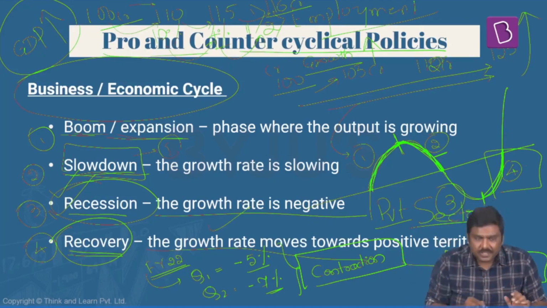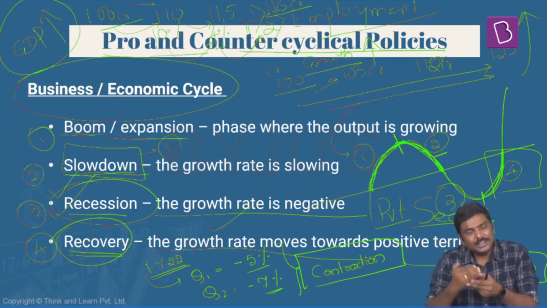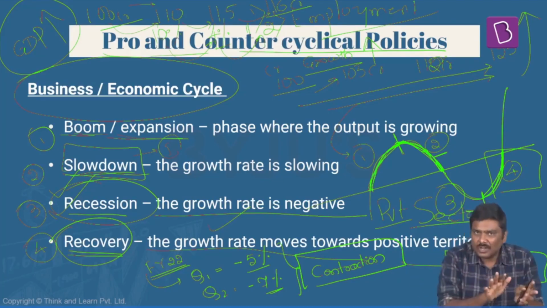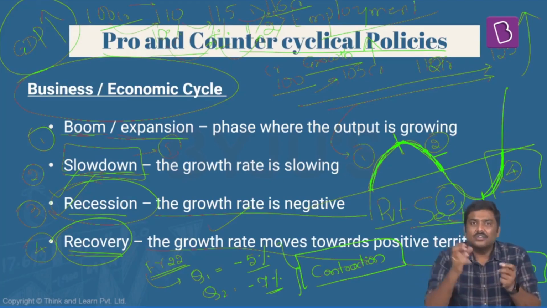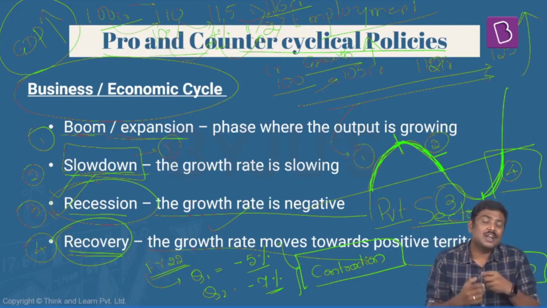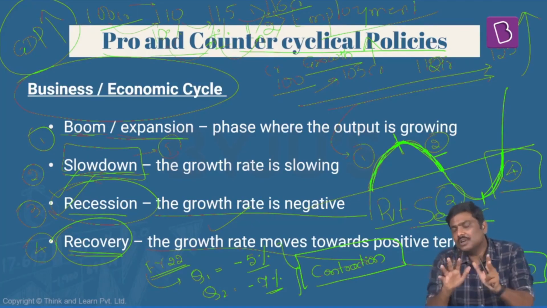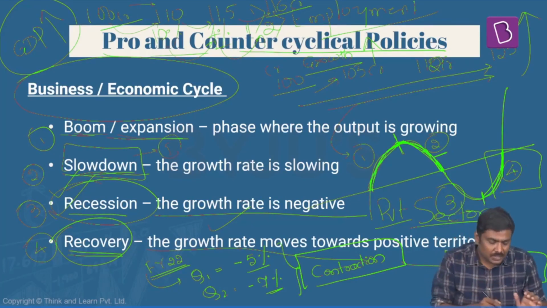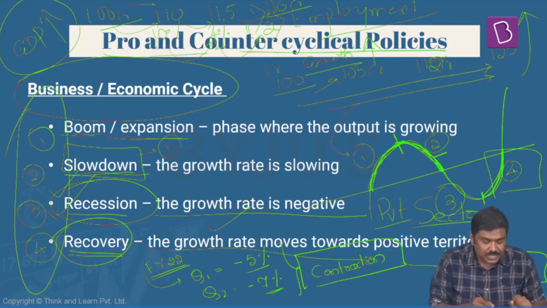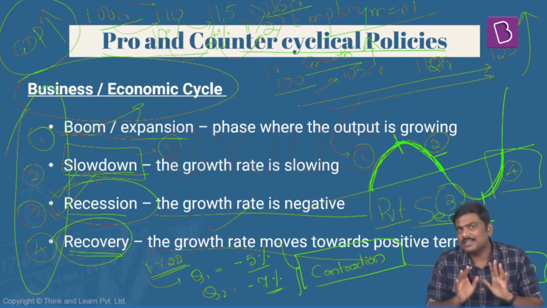Generally, during the recovery stage, the investment in the economy, either because of the private sector or because of the government, will start increasing. From a very high unemployment rate, the economy will start experiencing certain growth in employment, and there will be increased household income observed during this phase also. So generally, these are the 4 stages in the business or economic cycle.